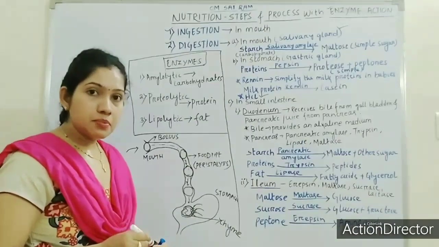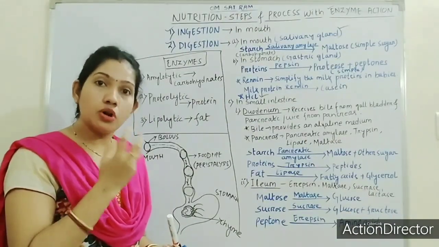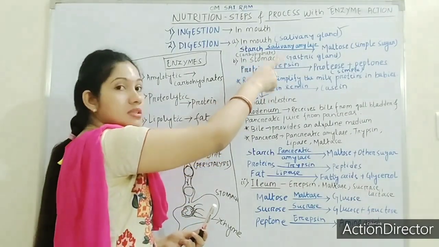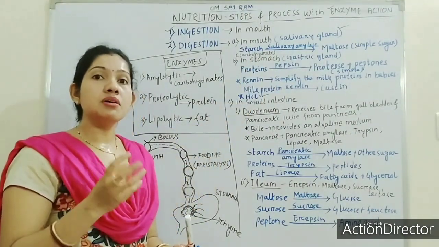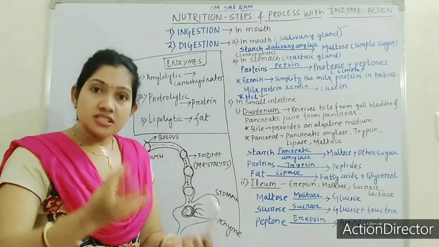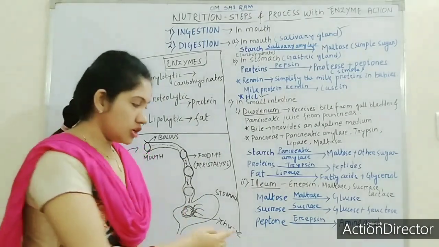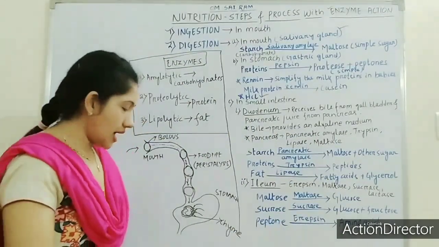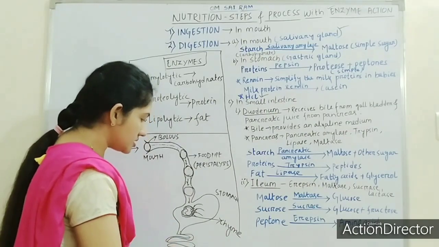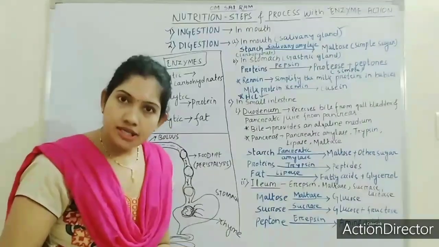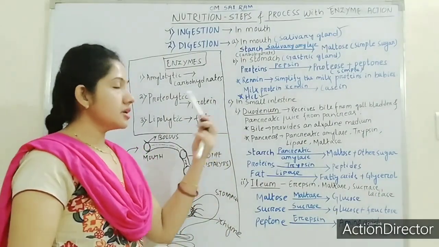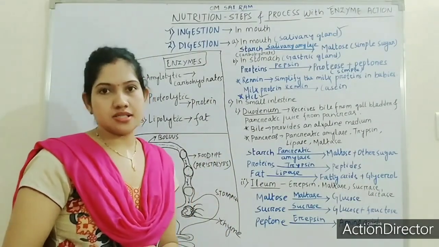Got it? Again I am repeating, in the mouth it forms bolus. Bolus comes down to the stomach, and in the stomach when it mixes with these enzymes, it forms a very digested mass which is known as chyme. Now this chyme will move on to the intestine. First it will move to the small intestine, then it will move to the large intestine. So first let us talk about the small intestine.